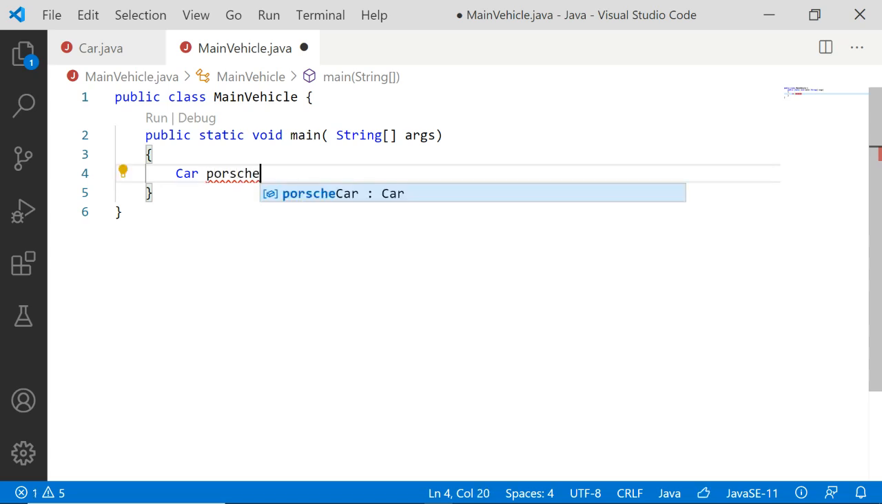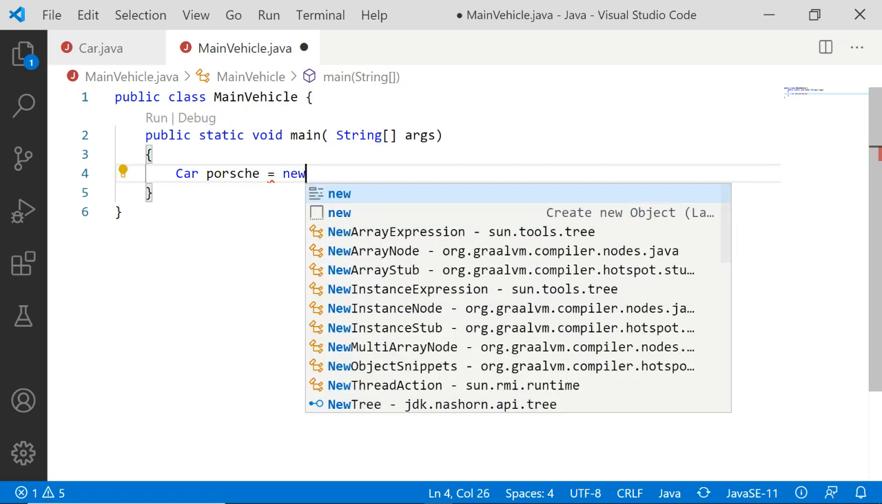Porsche is the first car that I'm going to create the object for. So you want the name of the class to be specified, and you should place a name for the object that you create, equal to, to create an object. Then the very first important thing is a keyword called new,